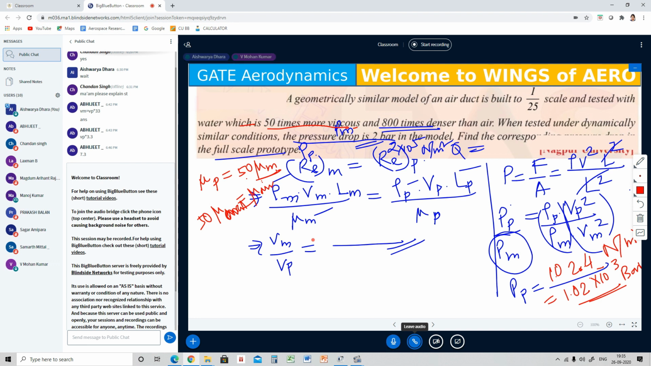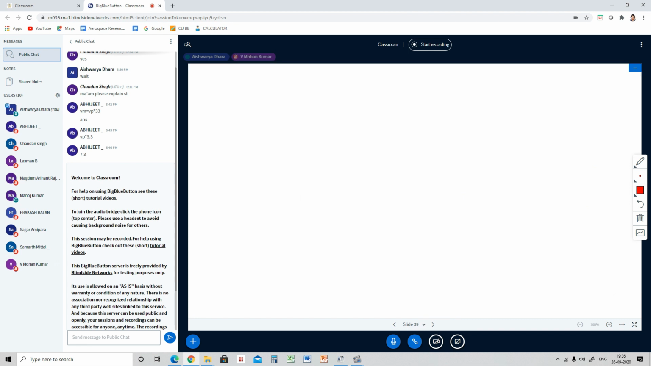So whatever the project you do, the main thing is you need to validate experimentally and practically. And this is one of the ways in fluid mechanics that we validate, in this model law. All right.